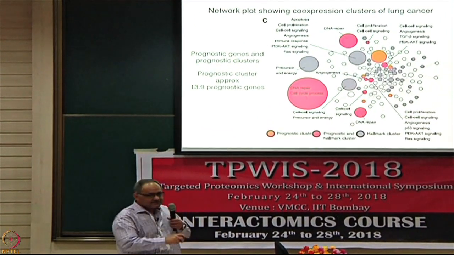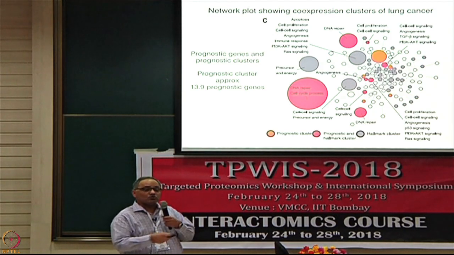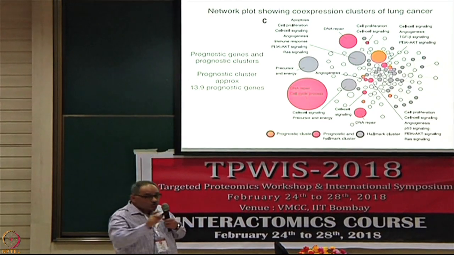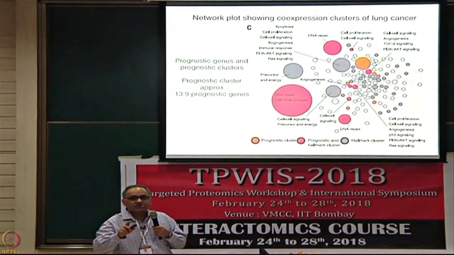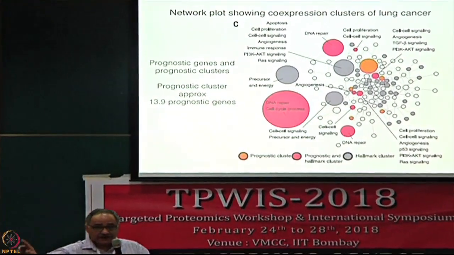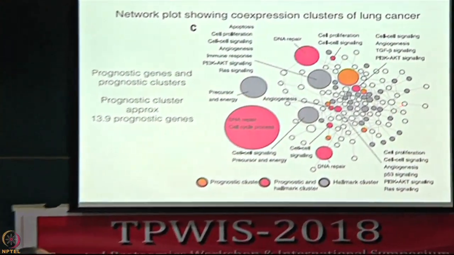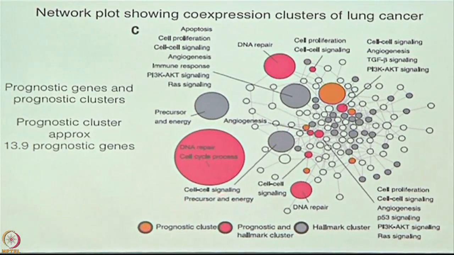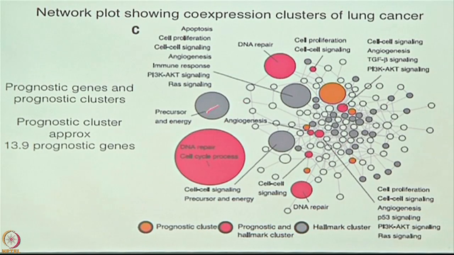And in this diagram, the reverse is true. If you look at the periphery, the large ones are the ones which have a greater chance of having an effect. The inner ones, not so many. And also, the differences are highlighted: the gray ones are the Hallmark clusters.